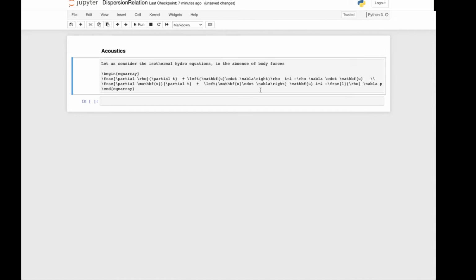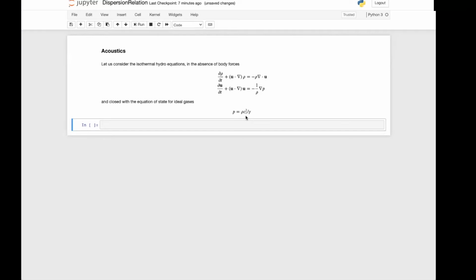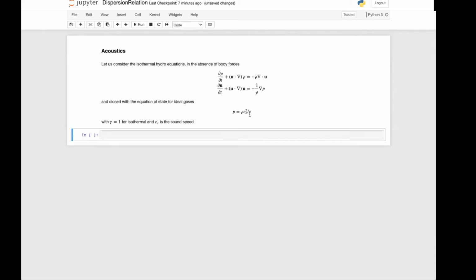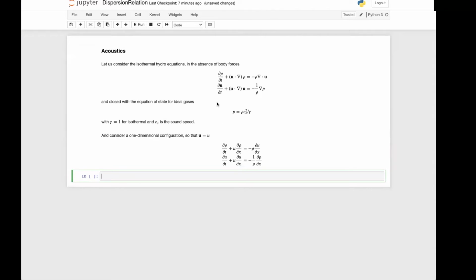quantities of the problem. We will use the ideal gas law, so that the pressure is the density times the square of the sound speed over gamma, the adiabatic index. And for isothermal gas, we're going to use gamma equal 1. Now consider a one-dimensional configuration so that the velocity has only one component, u. The equations then become, in one-dimensional form, this set of simpler equations.